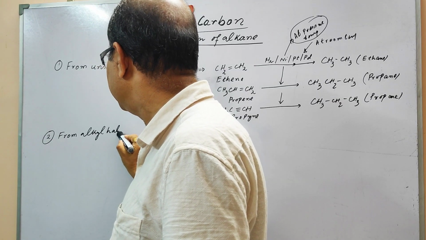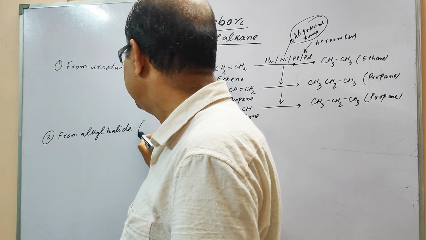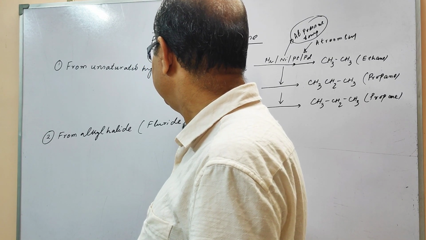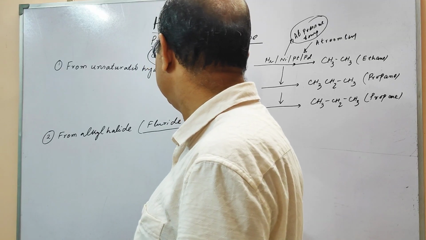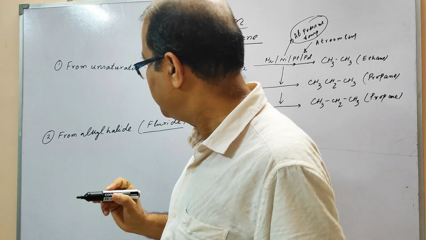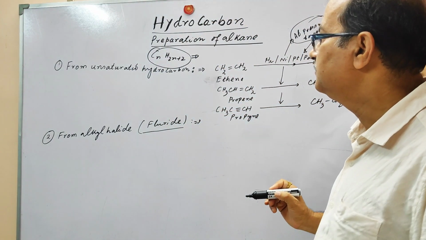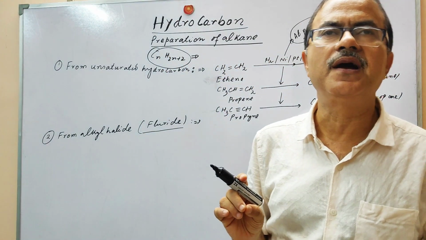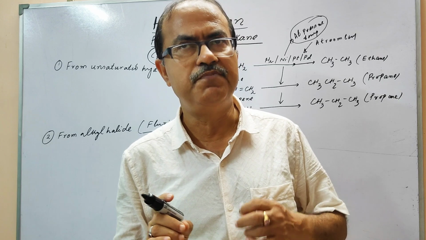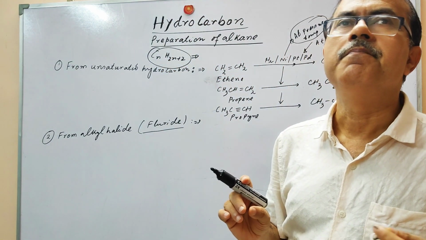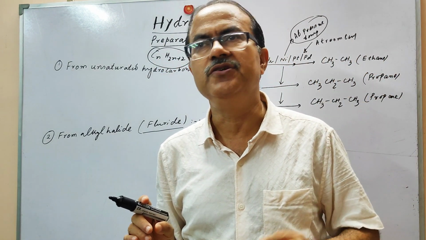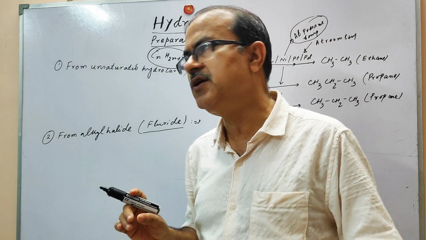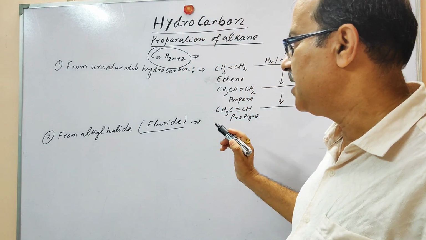Alkyl halide you can produce, except fluoride. From the fluoride you cannot produce these hydrocarbons. In this way, there is also a reduction going on. Alkyl halide is reduced in presence of acid and zinc. With the acid and zinc, there is a preparation of hydrogen, and this hydrogen is going to reduce this alkyl halide.